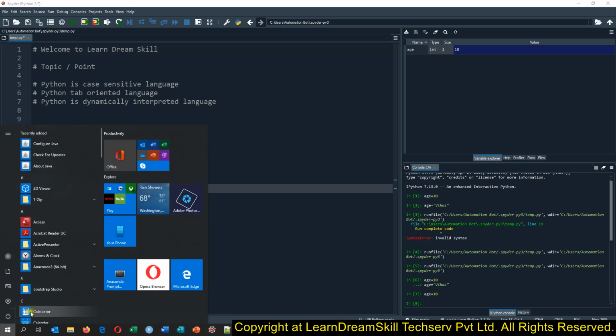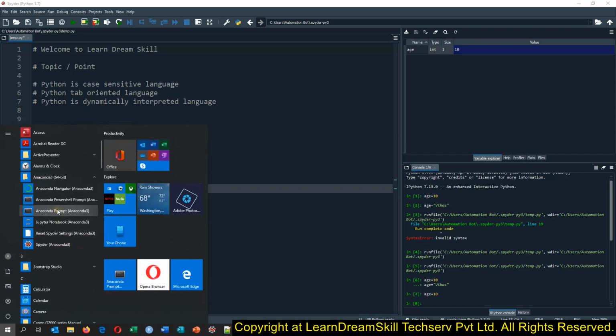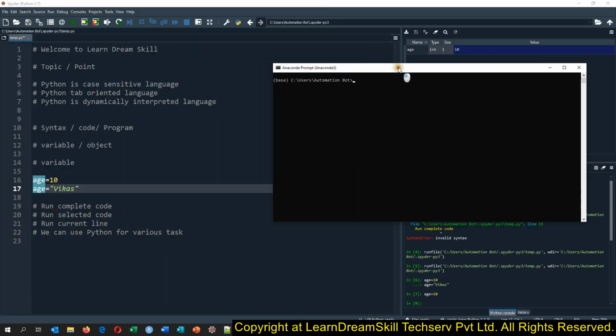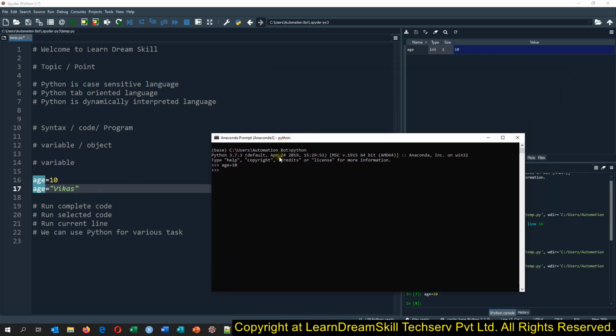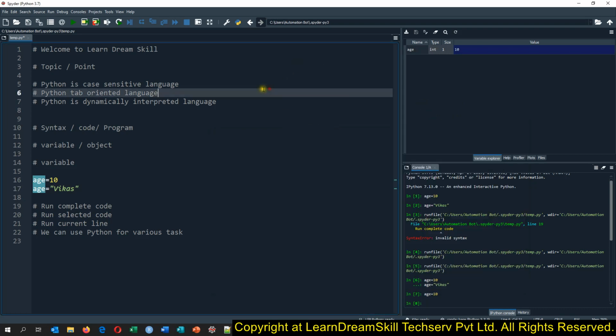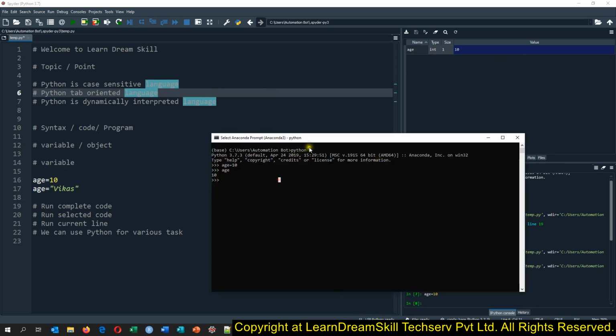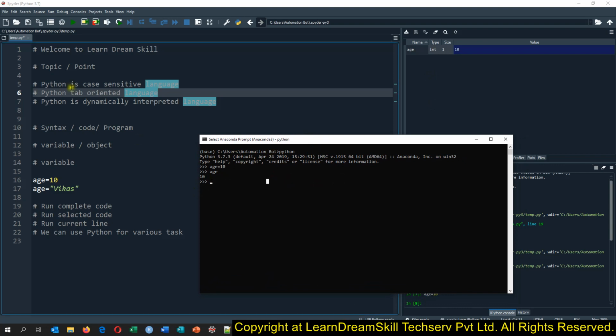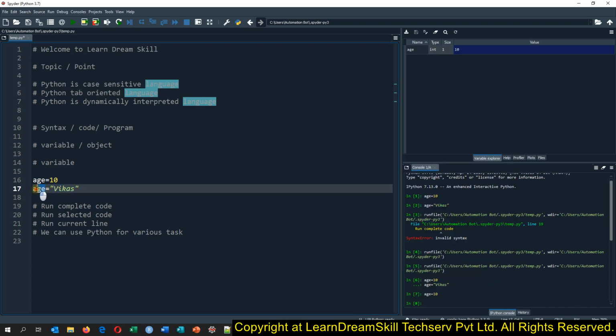Let me show you one more thing. Let's come here to the Anaconda prompt, where I'm writing python. The same code we can run here as well. Age equals 10. See, it has been created, and if I print the value of age, we have 10 here. Whereas in my editor, the age variable has the value Vikas. As I have just opened this prompt, it is independent of the editor, so it is not taking up that value, because in the editor the age variable holds the value Vikas.